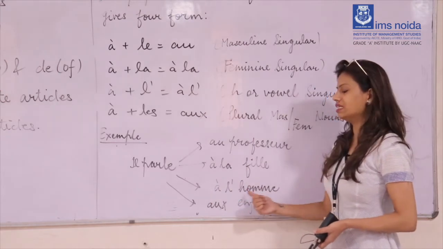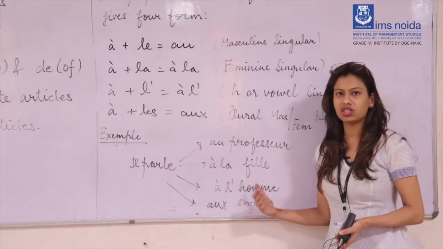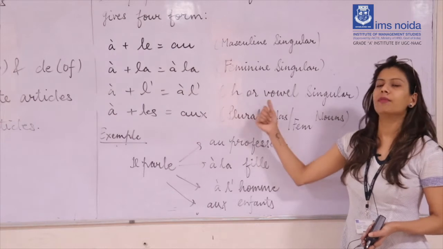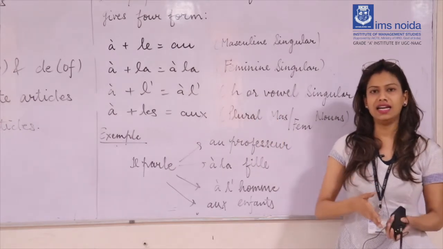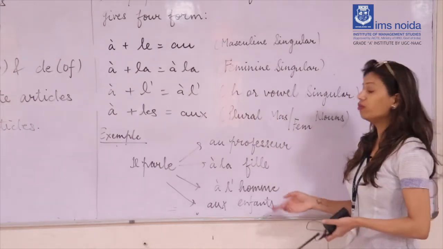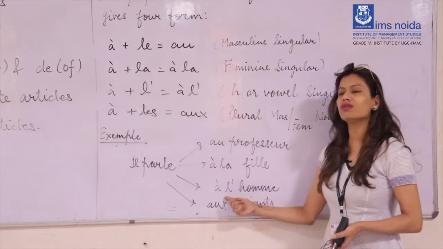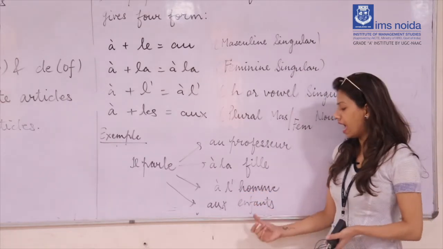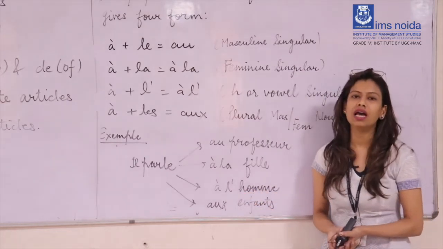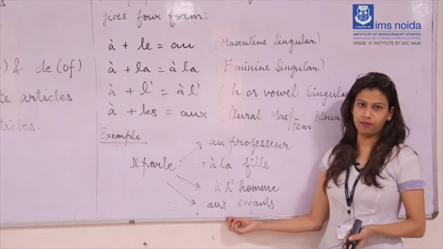In the same way, homme starts with a silent h, and as I've explained, à l' we use before a silent h and vowels. And enfants is a plural noun, that's why we are using aux here.